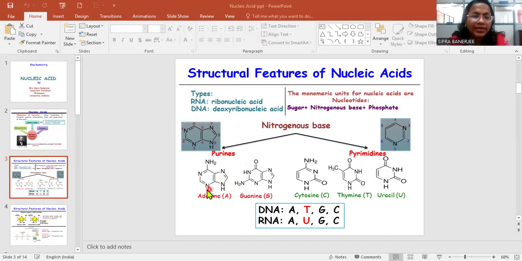So in case of purine, adenine is composed of a 6 nitrogen containing group, and guanine, and cytosine is composed of nitrogen containing heterocyclic ring, and the positions of the oxygen, methyl group and amino groups are different. So you should remember the structures: cytosine, thymine, and uracil. This is shortly represented as ATGC: adenine, thymine, guanine, and cytosine, and uracil is present in the RNA, which is known as AUGC.